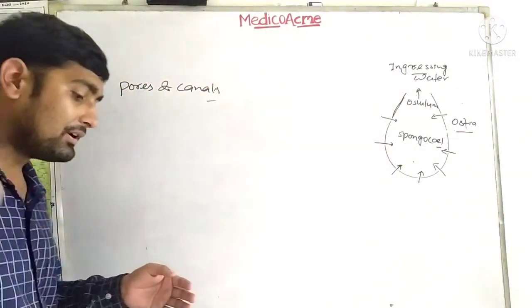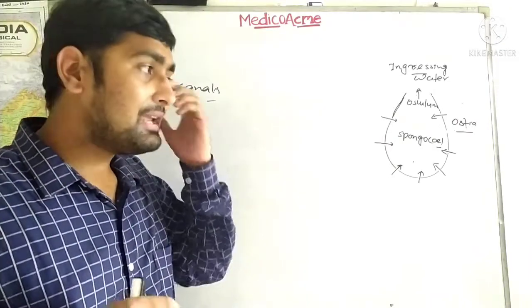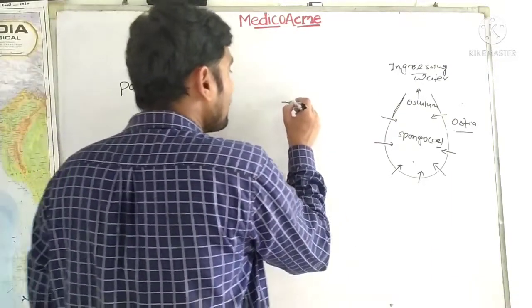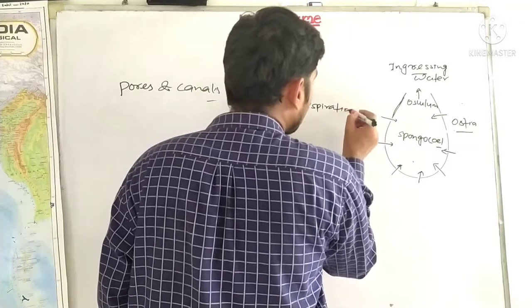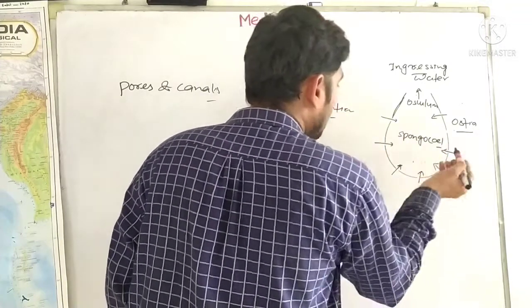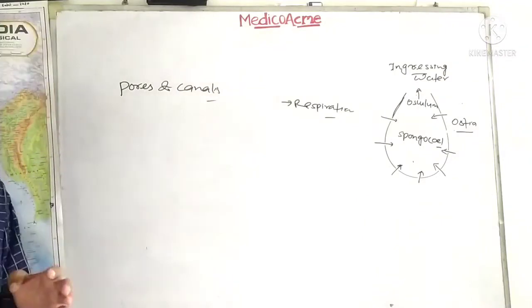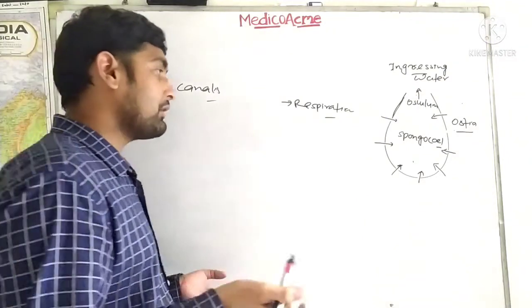What is the function of the water canal system? It has many impacts. It is beneficial from the point of view of respiration, where all the incoming water carries dissolved oxygen and carbon dioxide; they consume oxygen and expel the carbon dioxide.